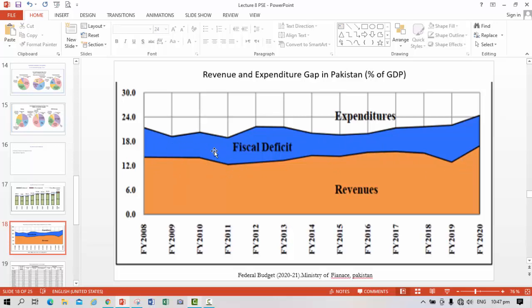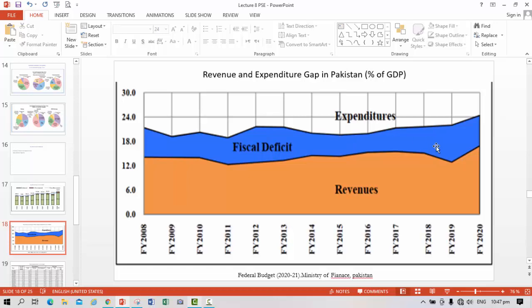This blue area shows the fiscal deficit, because this is the expenditure line. This has always remained above the revenue. We have always faced the deficit on the fiscal side from 2008 to 2020.